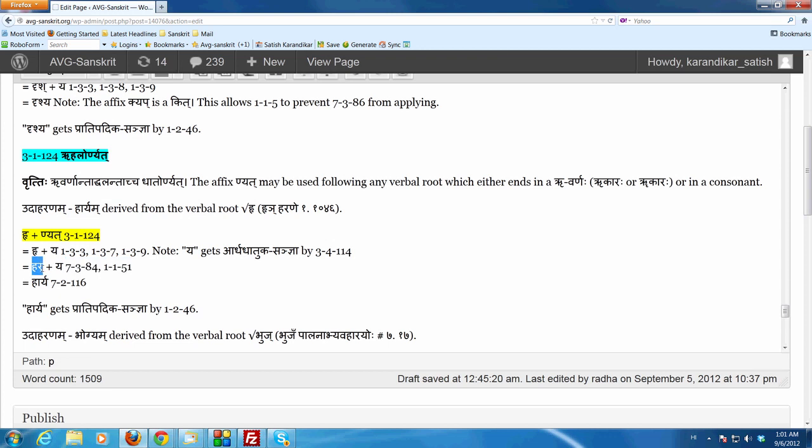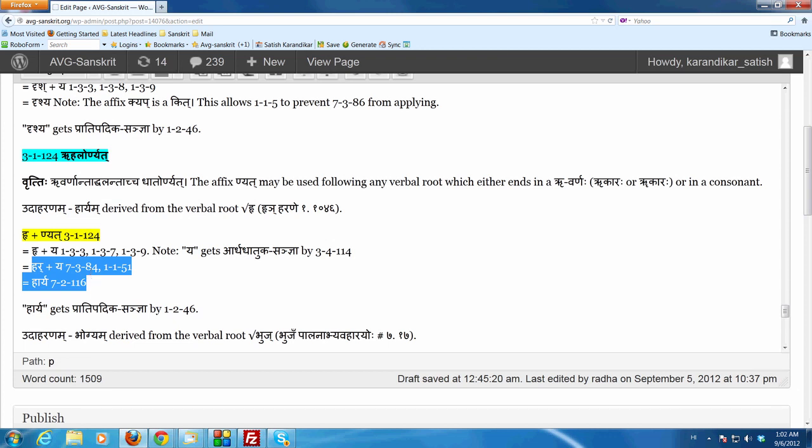We get har ya. And then finally we can do ata upadhayaha vriddhyadeshaha. So the upadha akaraha takes the vriddhyadeshaha when followed by a pratyaya in which the chavarga panchama varna, nyakara, is an it, or the tavarga panchama nakara is an it. So we get harya. Now instead of doing these two steps, I guess we could also do 7.2.115 instead. Aco nniti could be done. It gives the same result.